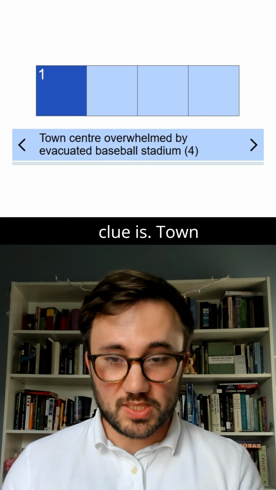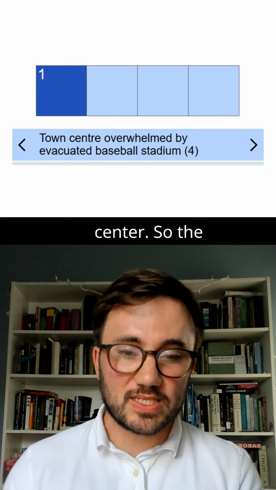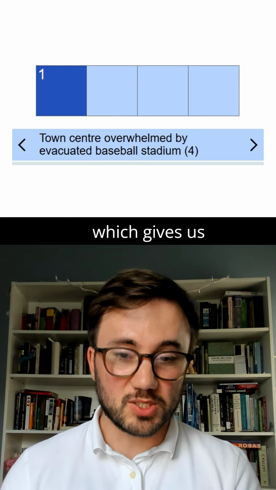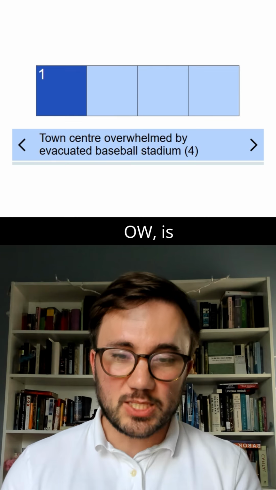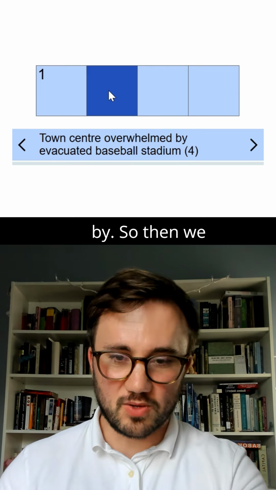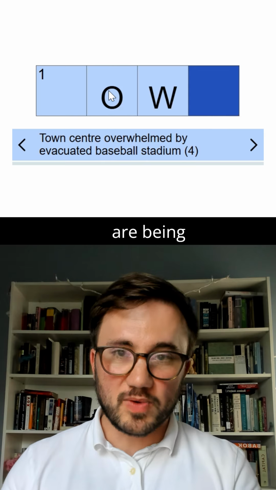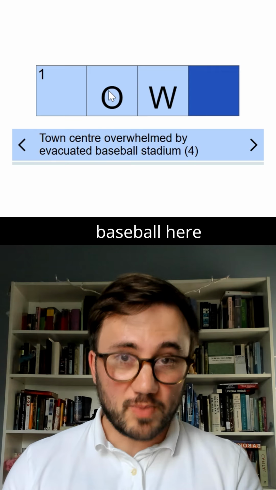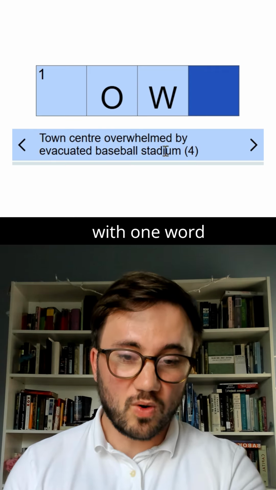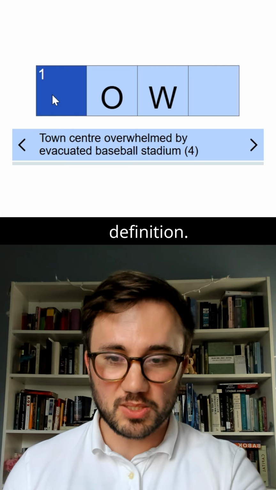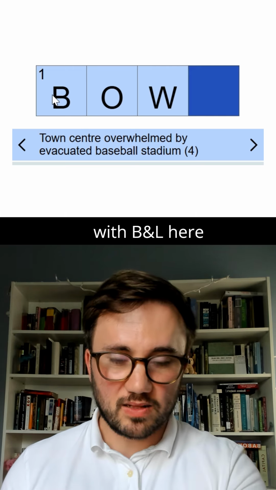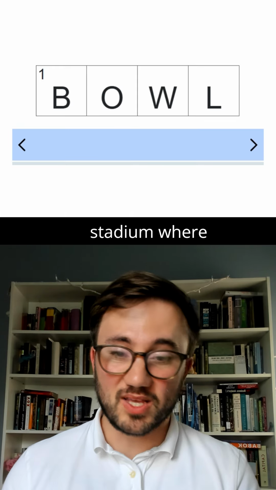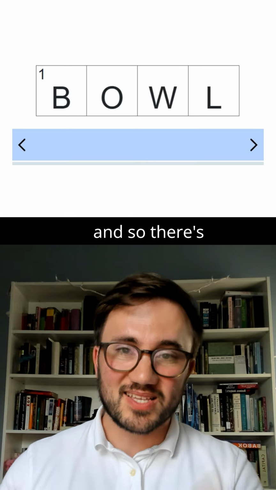Another way to approach this clue is town center. So the center of the word town, which gives us OW, is overwhelmed by evacuated. So then we have O and W, which are being overwhelmed by evacuated. And then we're going to have to go with baseball here because that leaves us with one word left, which has to be the definition. You end up with B and L here for bowl, and a bowl is a stadium where you have sports, music, and so there's the answer.